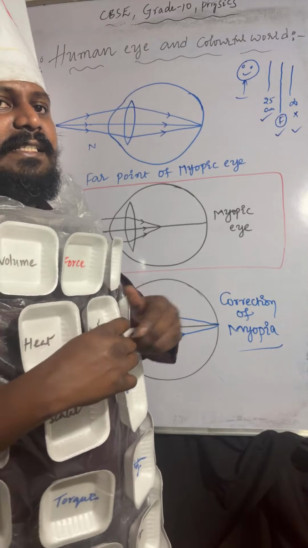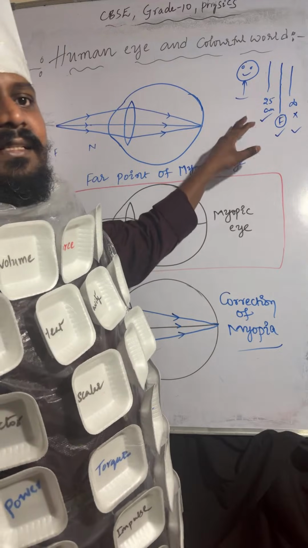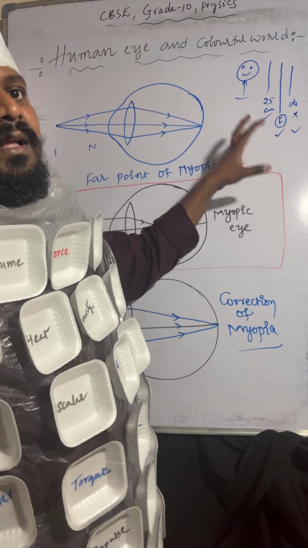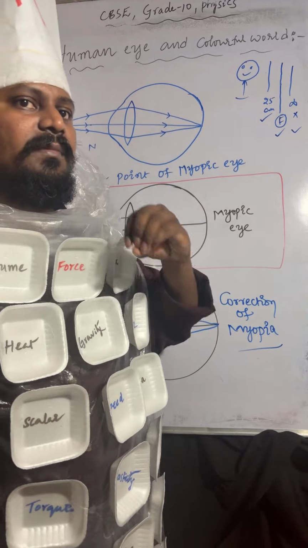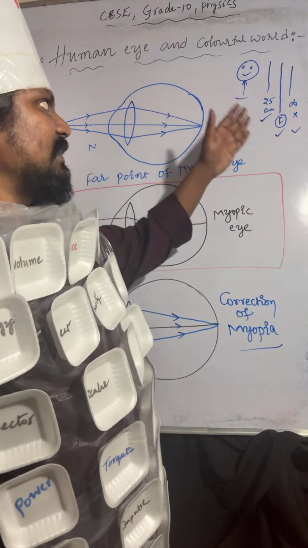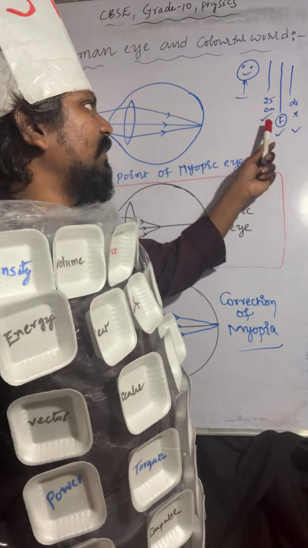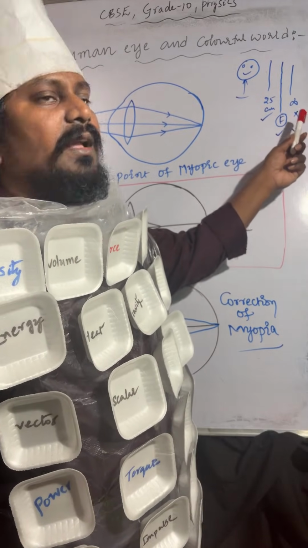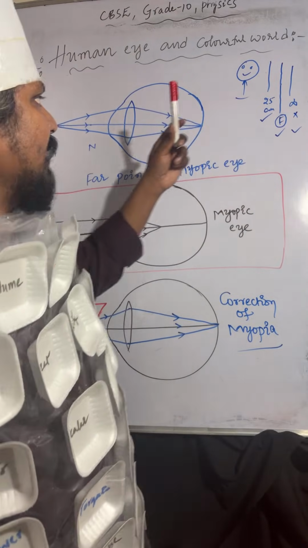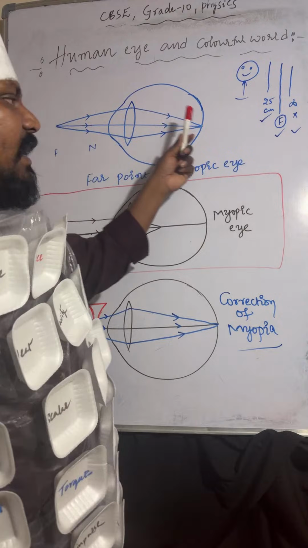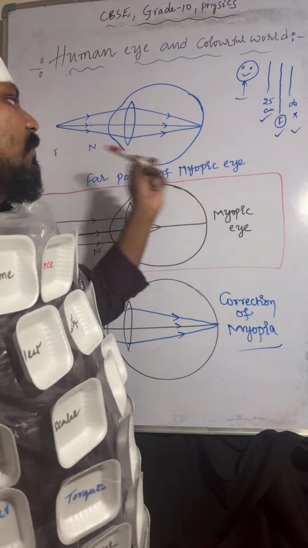Just observe the concept, understand the concept, then draw the diagrams. If you understand the concept, you can draw the eye diagrams very easily without much struggle. The person who has myopia can see nearby objects but can't see far distance objects. Between 25 cm and infinity he can see. That is the far point of the myopic eye. If the light rays come from the far point, they will meet at the retina.